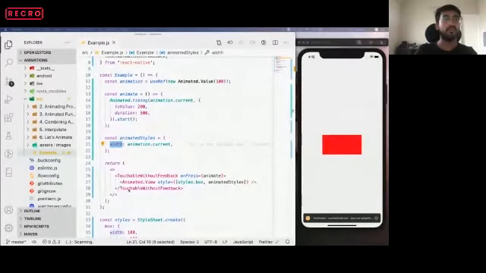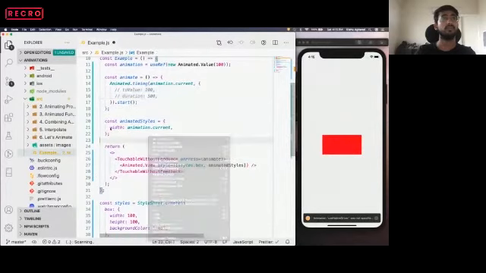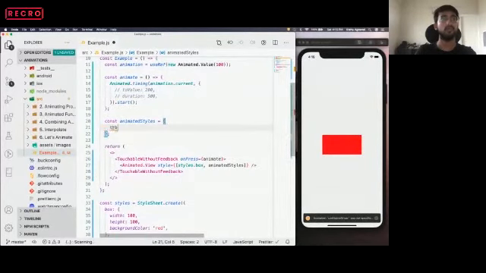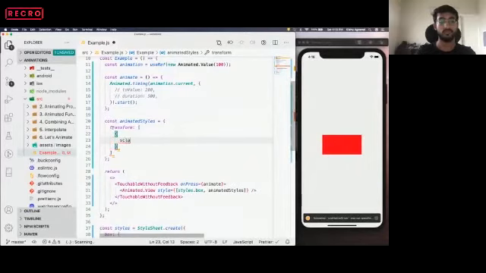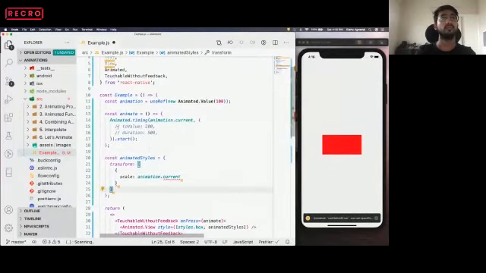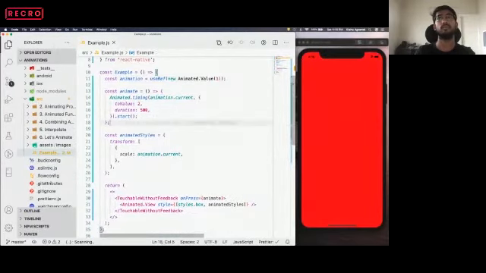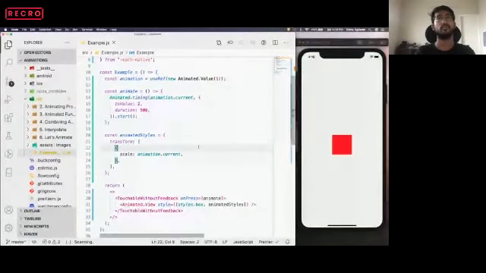Next, we will learn scale functions, like how we can scale views or divs.